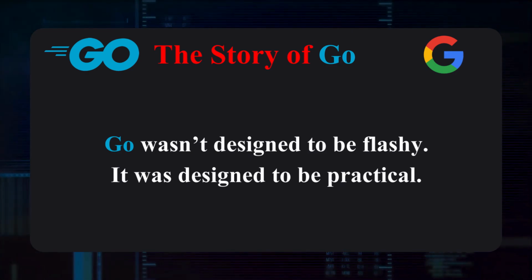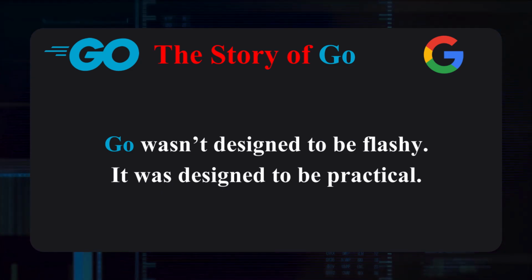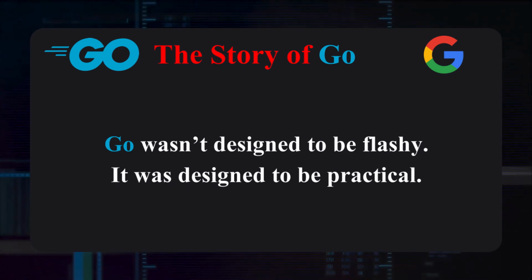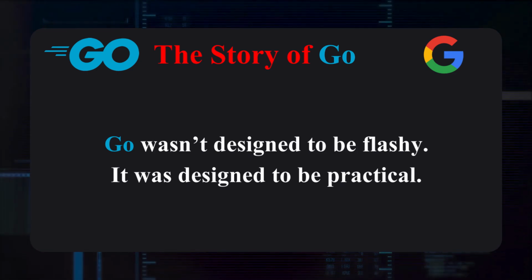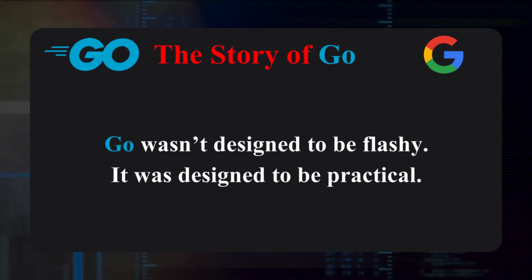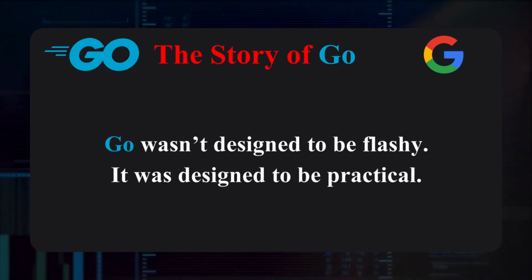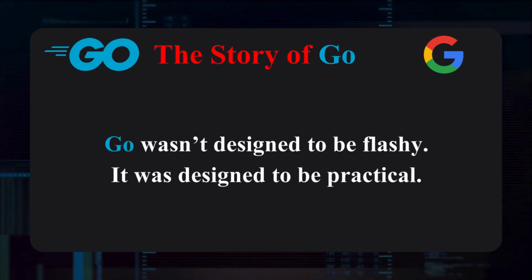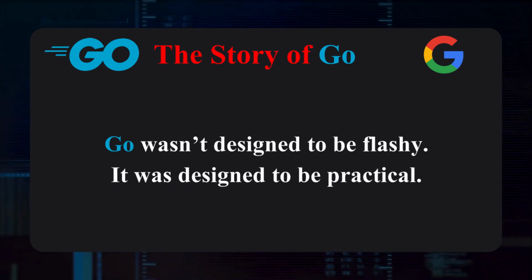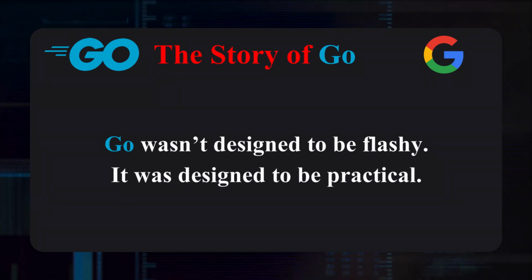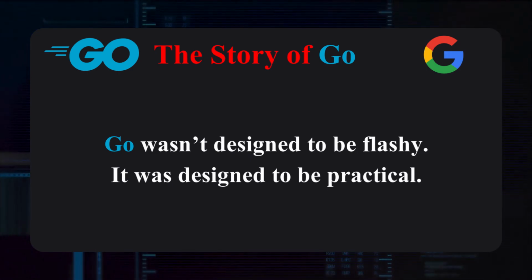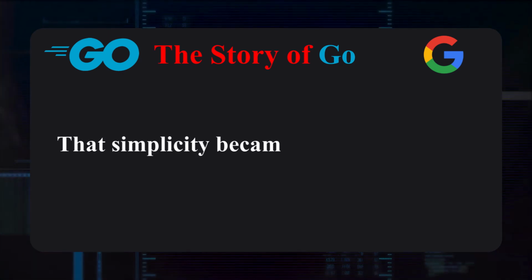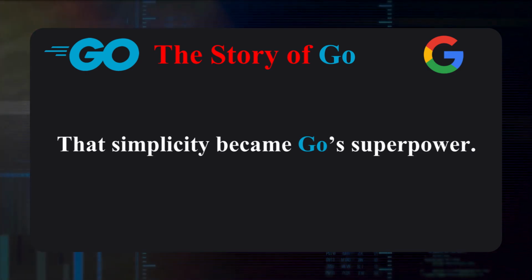Go intentionally removes features found in other languages. No inheritance, no generics, no exceptions, no complex type hierarchies. Why? Because complexity slows teams down. Go code is meant to be easy to read, easy to maintain, and easy to deploy. One binary, no runtime dependency, just build and ship. That simplicity becomes Go's superpower.